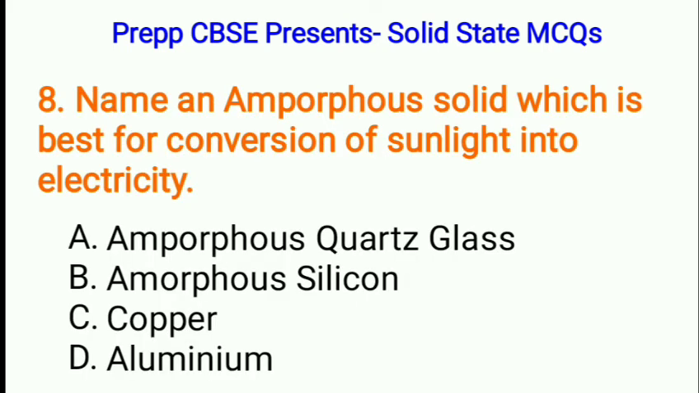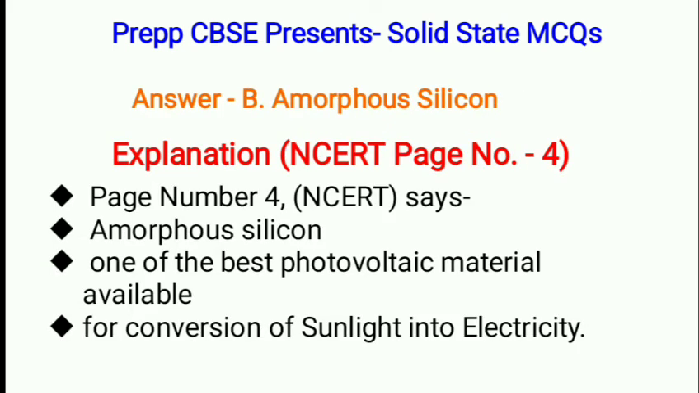Next, name an amorphous solid which is best for conversion of sunlight into electricity. A. Amorphous quartz glass, B. Amorphous silicon, C. Copper, or D. Aluminium. Correct option is B. Amorphous silicon. Page number 4 of NCERT textbook says amorphous silicon is one of the best photovoltaic materials available for conversion of sunlight into electricity.